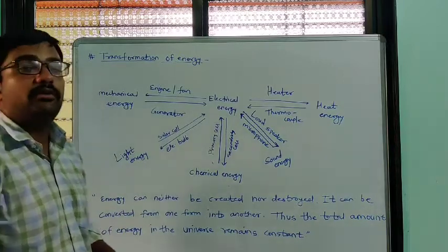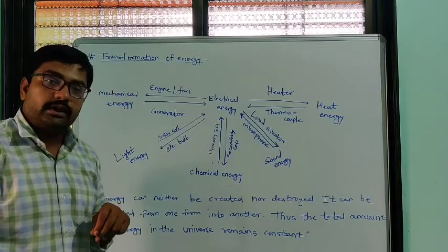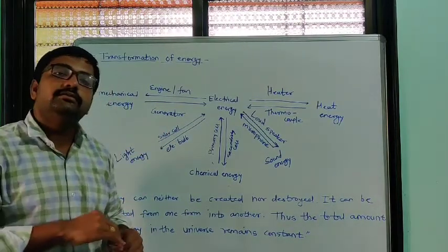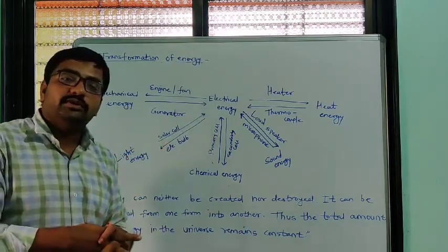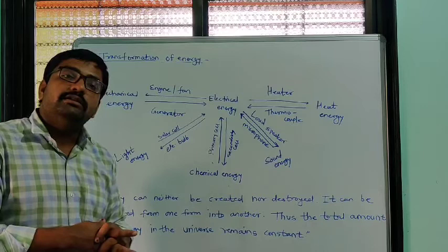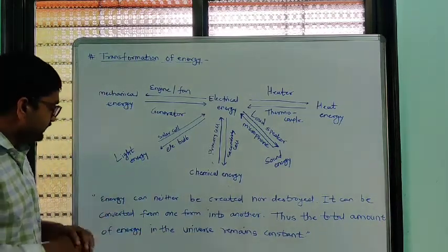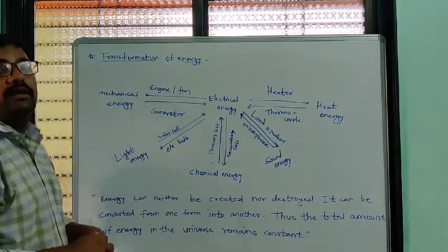That tells about the energy of the universe. No doubt we can convert one form of energy into another form, but what about the total energy of the universe? That is what this law tells, and the statement of the law of conservation of energy is: energy can neither be created nor be destroyed.